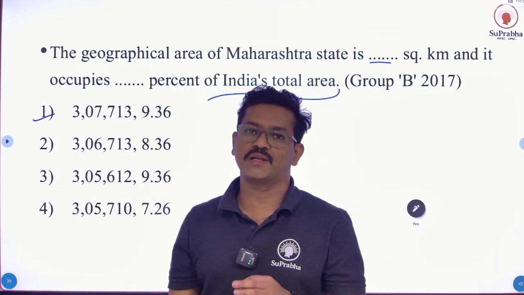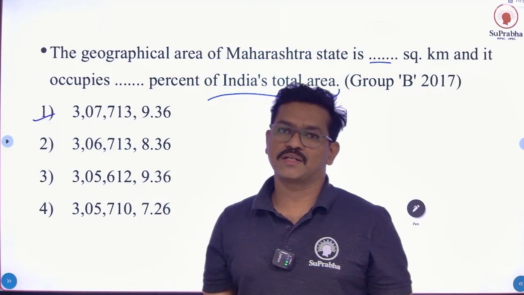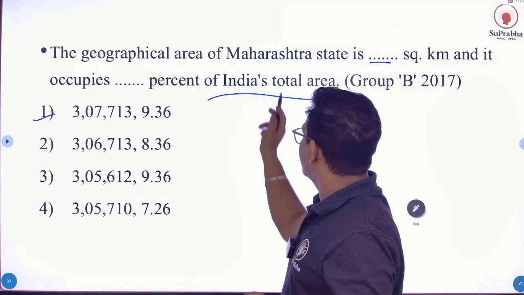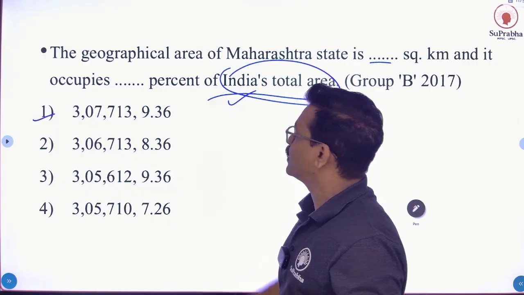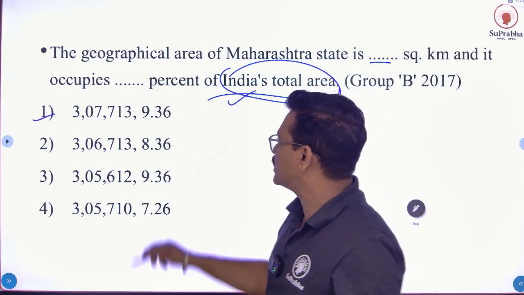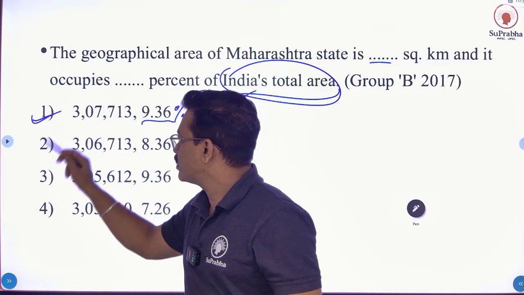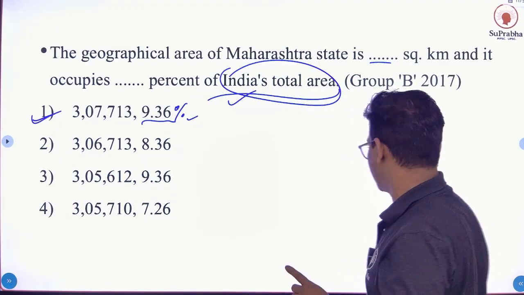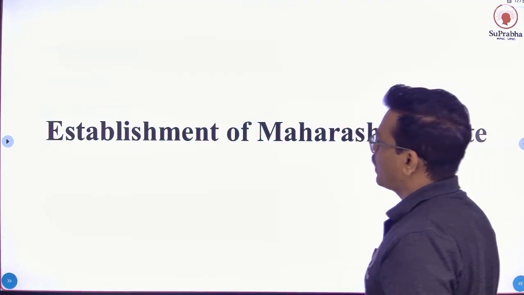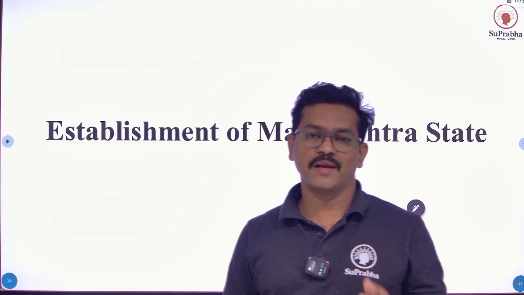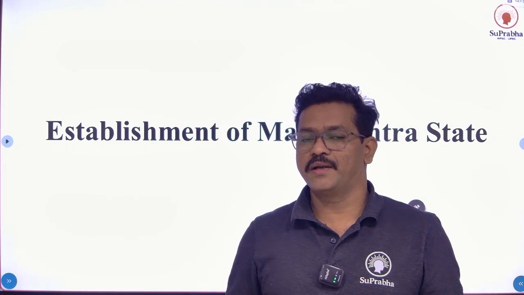3,07,713 square kilometer area covered by Maharashtra. In comparison to India's total area in percent, 9.36% area covered by Maharashtra state. So option number 1 is correct answer. Okay. So friends, let's move on to our next point or our next content.